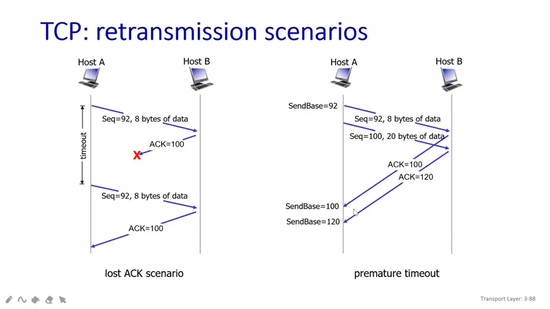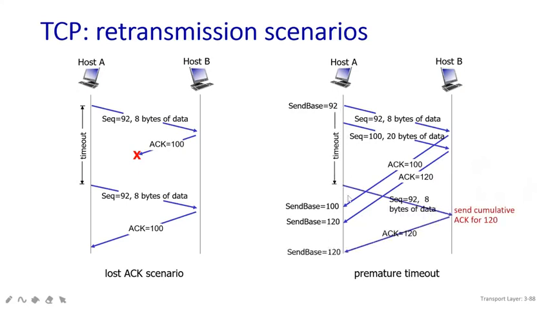So acknowledgement 100 is received. Next, acknowledgement 120 will be received. Here the base will be 100, and here the base will be 120. How did 120 come? 100 plus 20, 120 of total packets. So the last sequence number will be 120, and that's why we are receiving the acknowledgement. This is your premature timeout.